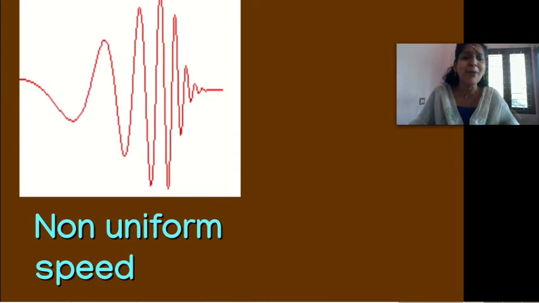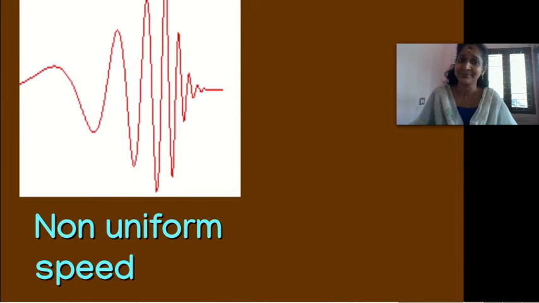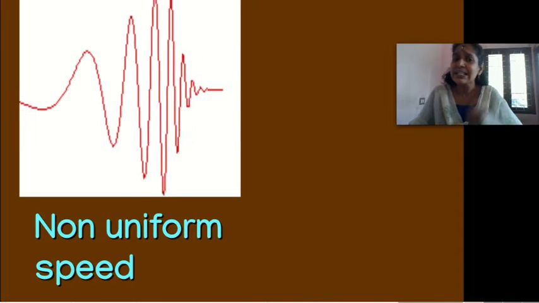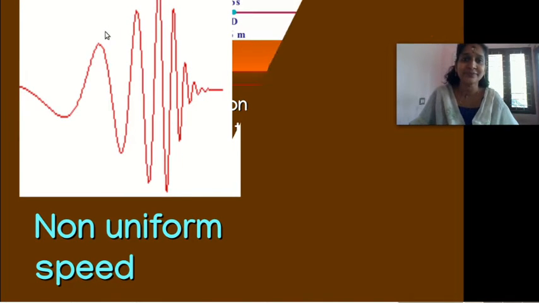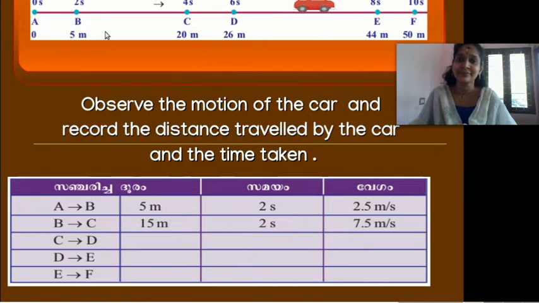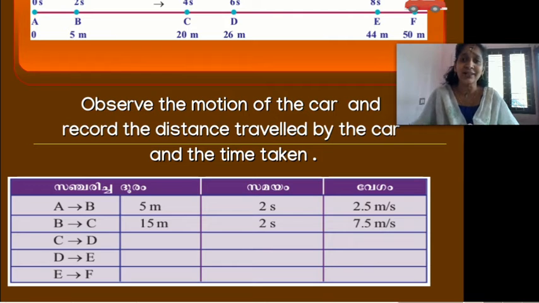This is an example of non-uniform speed. What is the peculiarity of this speed? You saw the motion of the car here, isn't it? What is the peculiarity of the motion of the car? Is the car traveling equal distance in equal intervals of time? We are going to complete the table. After completing the table, we can discuss about it. Okay?